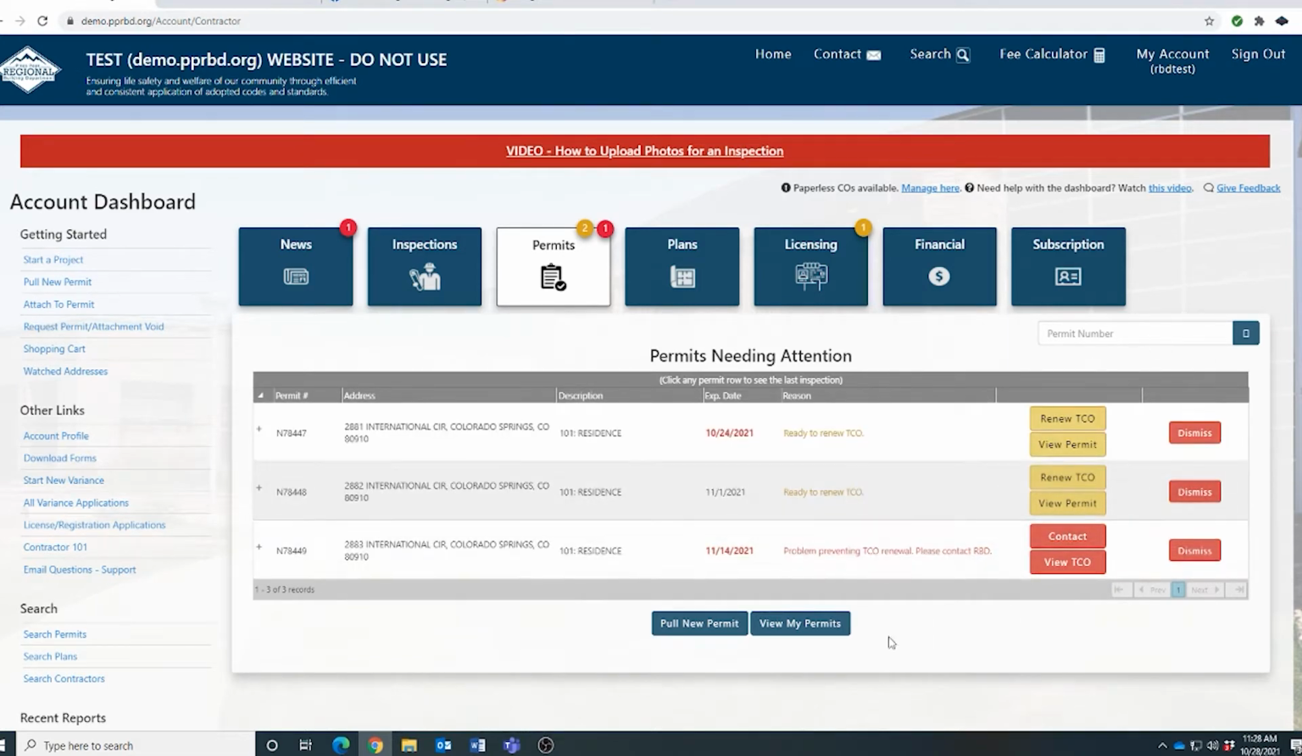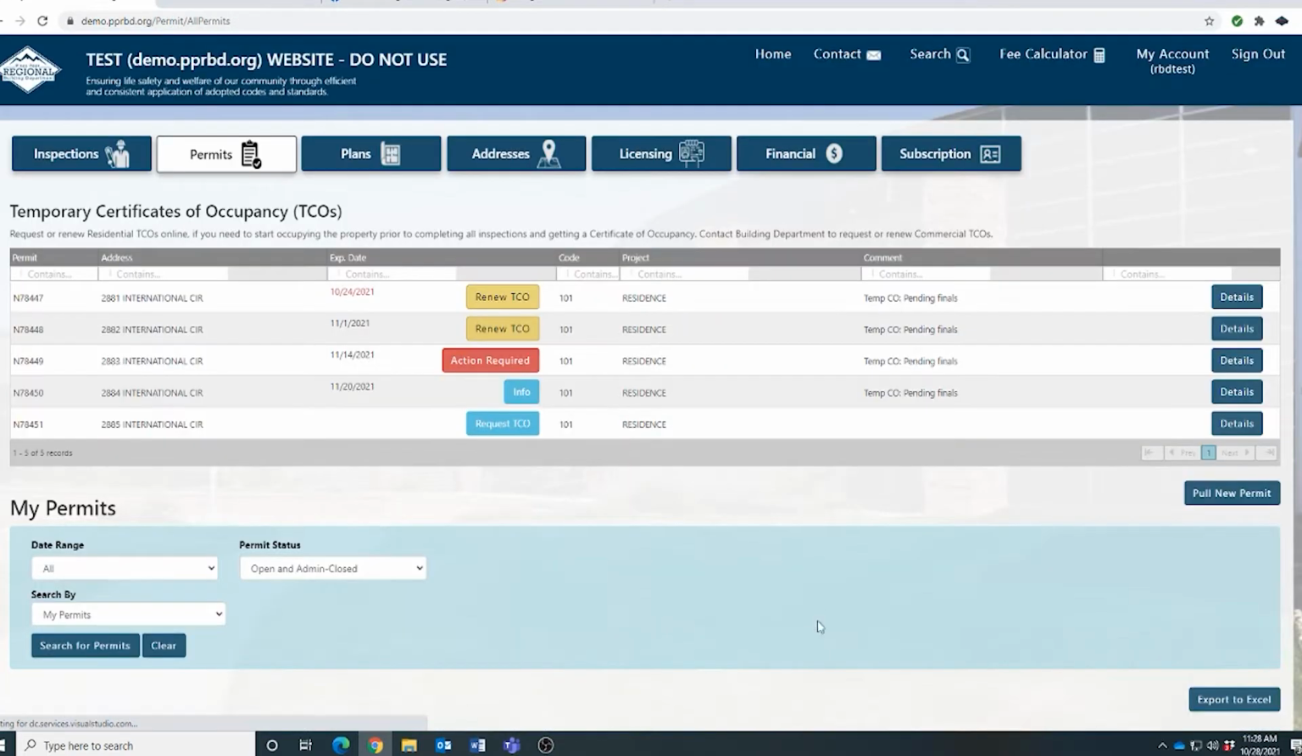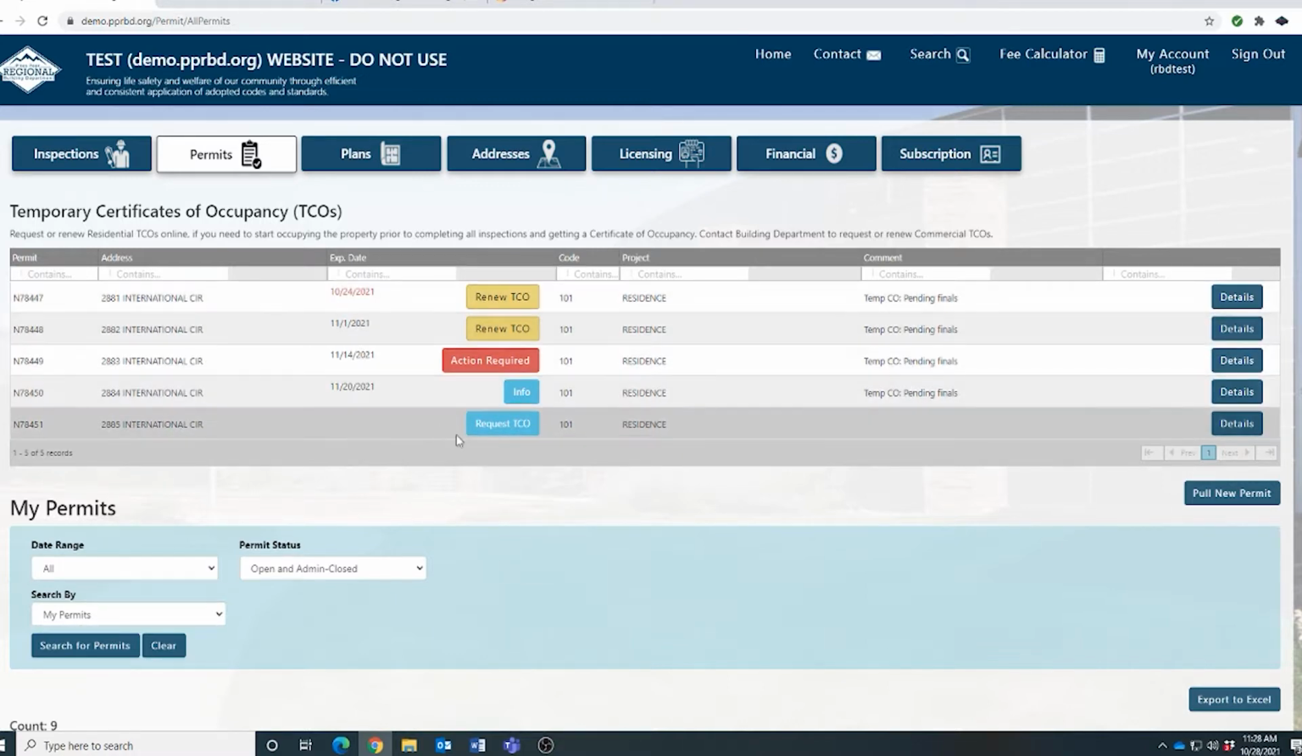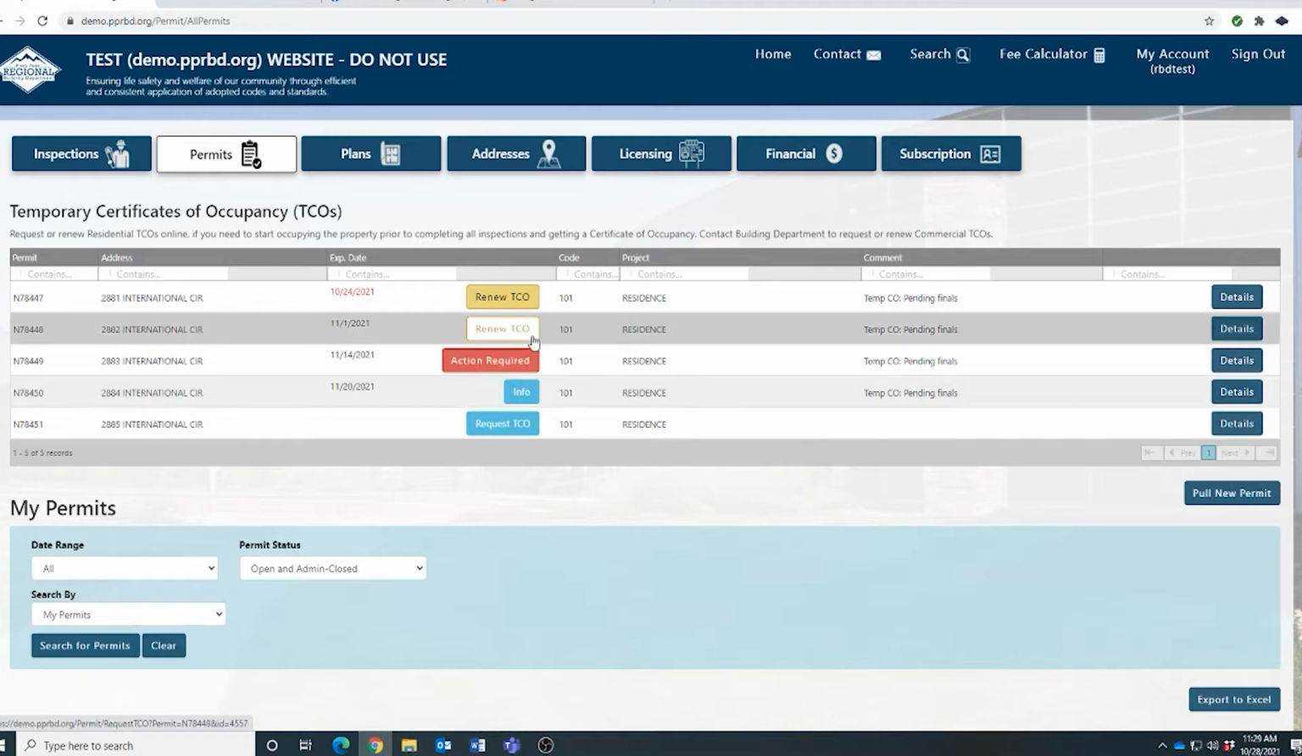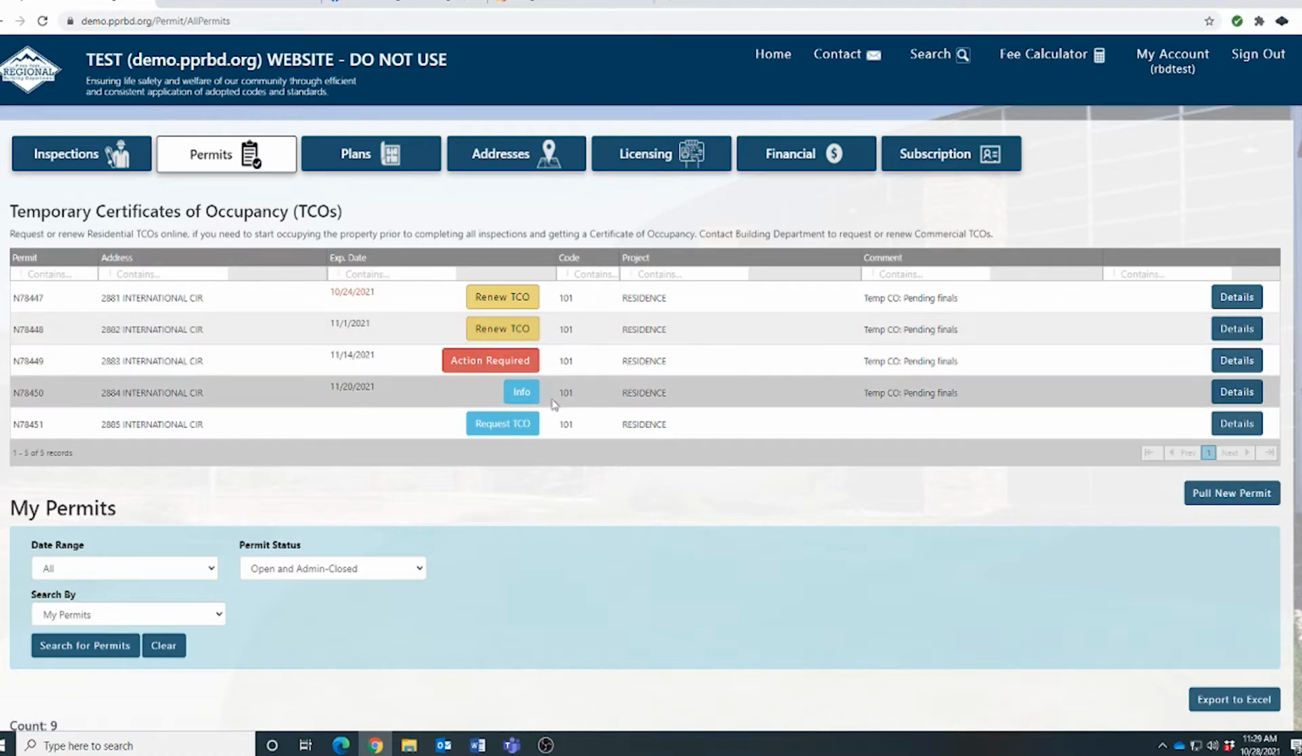I'm going to go ahead and click on the View My Permits button at the bottom to show you the complete list and give you a better view of what it will look like with this new upgrade. The new TCO section not only highlights all of the TCOs you have by pushing them to the top of your permit list, but it allows you to take care of those permits very easily, whether it be requesting new TCOs, renewing an existing TCO, fixing any outstanding problems, or just keeping track of the TCOs that we have on file for you. We'll go through each one of these options to show you how to use it.